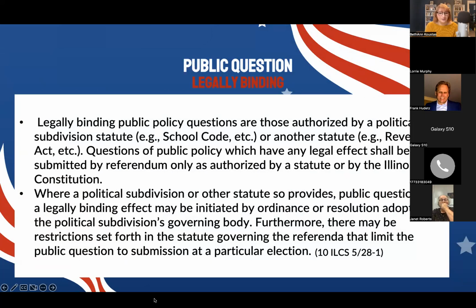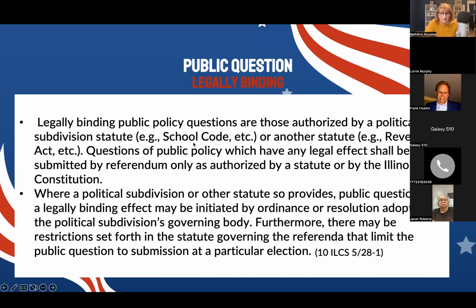And where a political subdivision or any other statute so provides, public questions of a legally binding effect may be initiated by ordinance or resolution adopted by the political subdivision's governing body. Furthermore, there may be a restriction set forth in the statute governing the referenda that limits the public question to a submission at a particular election.